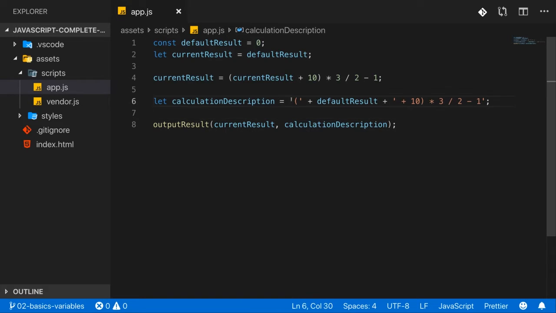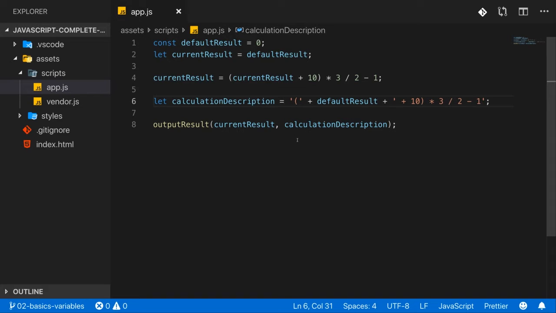Now let me have a closer look at our text here, at our string, which we're combining from a couple of substrings. For one, I mentioned that you can use single or double quotes, and the decision is really up to you. You can go for either of the two solutions. I will use single quotes throughout the course, but that's just my personal preference, not something you have to use. However, you should be consistent and stick to your choice thereafter.